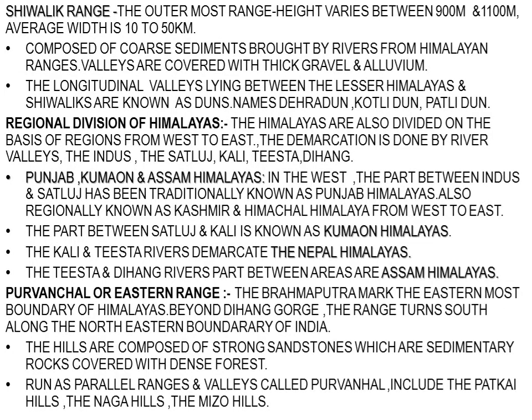Now, the third range is the Shivalik range. It is the outermost range, that is, it lies in the south of the mountain ranges of Himalayas, and that is why it is called the outermost range of Himalayas, with the height varying between 900 and 1100 meters. The average width of this range is about 10 to 50 kilometers.